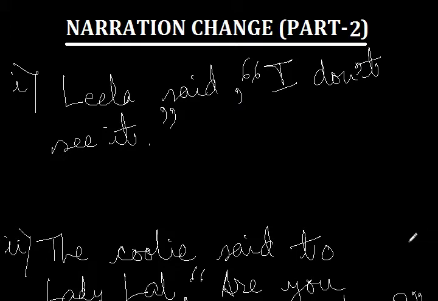We are doing exercises on narration change, and we know that narration change is also known as transformation from direct to indirect speech, or indirect to direct speech, or transformation to reported speech. Now, I again have chosen 5 sentences which are different. Some are affirmative sentences, some are interrogative sentences, while one or two are imperative sentences. So we are going to see how we transform the sentences from direct to indirect speech. I am going to read the 5 sentences that I have chosen for today's segment first, and then we are going to see how we can transform them.